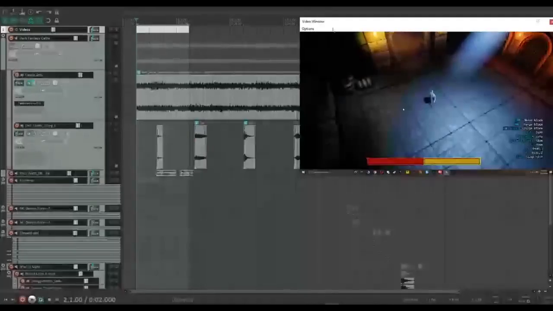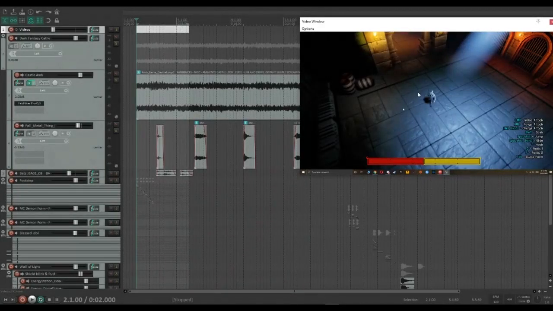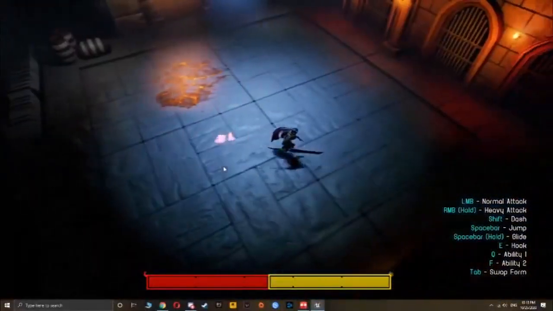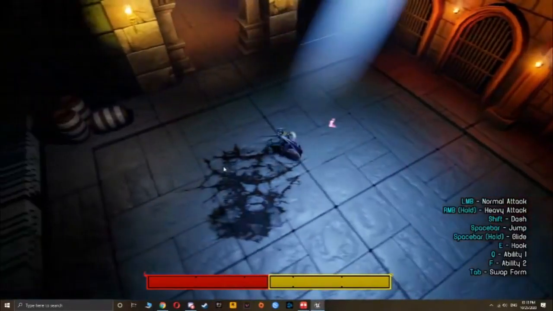So you can see that there should be a video here. If you can't, let me know. This is the video reference that I got from the game itself. I'll start with the ambience first, and this is the ambience I have for the game, as well as the footsteps in the background.